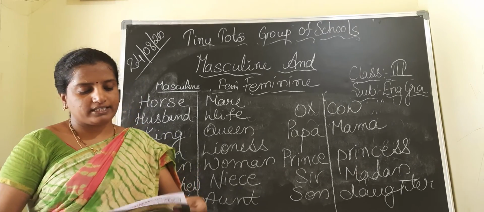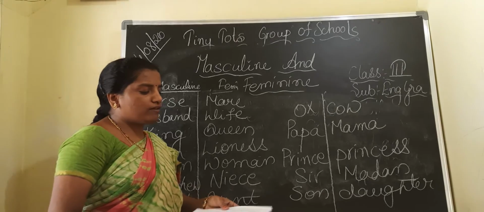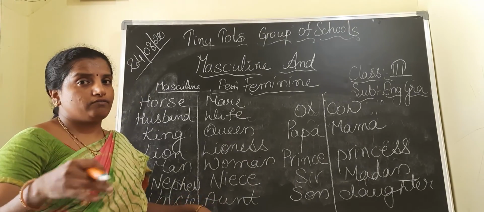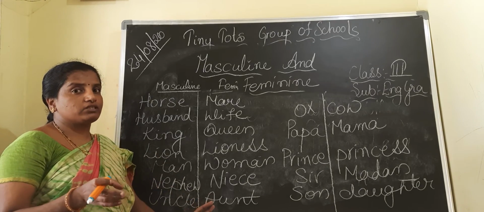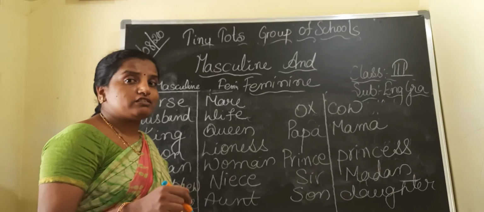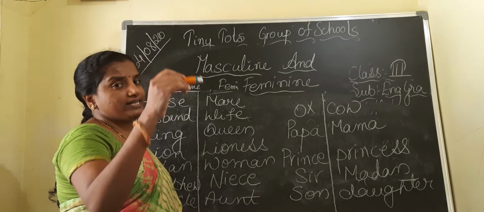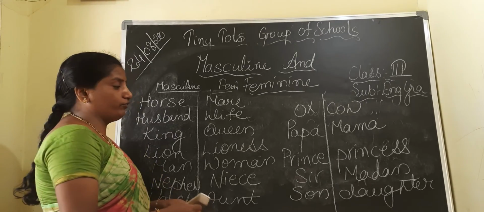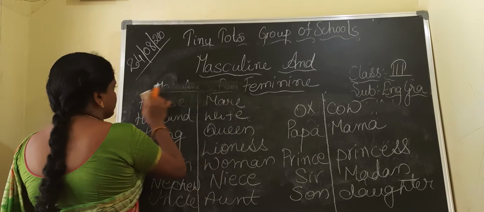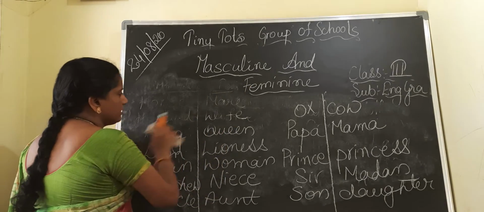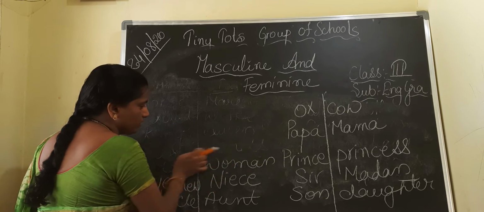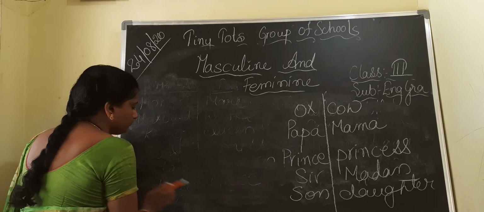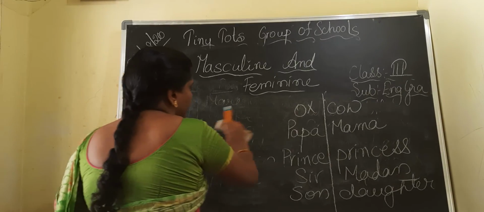Now coming to our exercises, children. Suppose I write a few words on the board. We have to identify whether it is masculine or feminine. If it is masculine, we will mark it as M. If it is feminine, we will mark it as F. Okay. Let us do one exercise, then we will understand the masculine and feminine gender better. See, a few examples we will have.